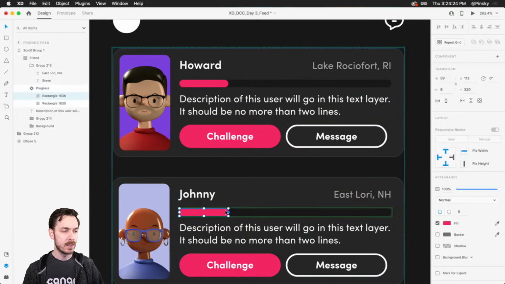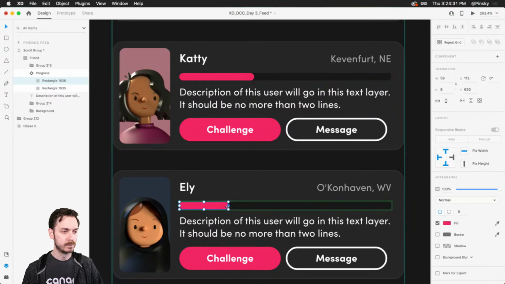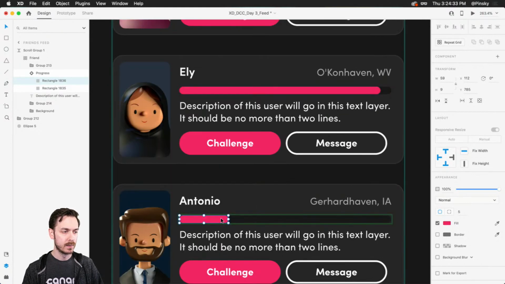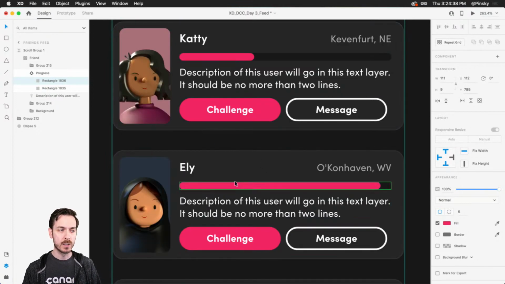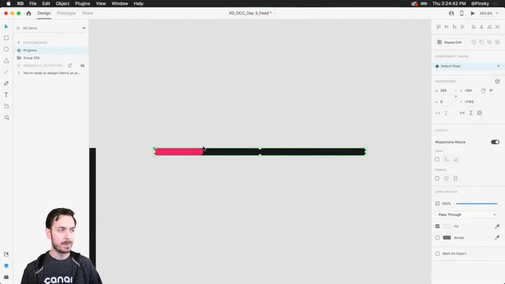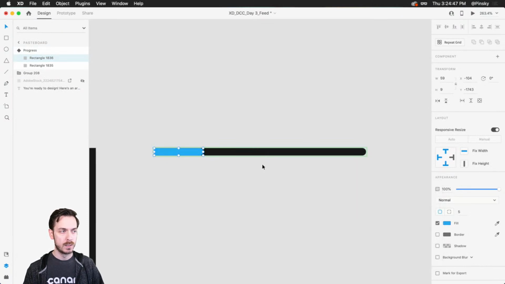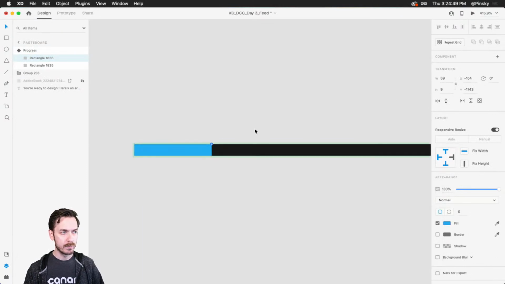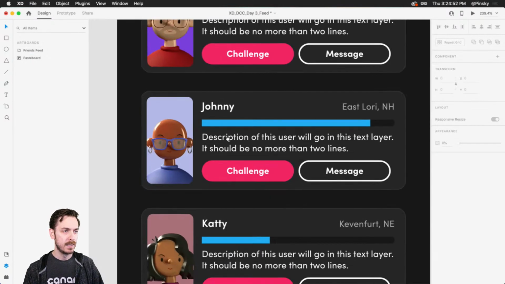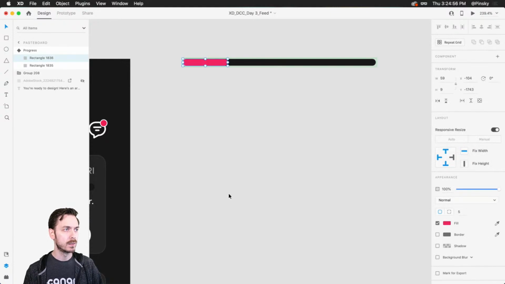But now I can dive in here and make an override to this particular component, and it will not override it anywhere else. So I can make this one a little bit different, this one a bit different. And if you do need to change the styling of this particular progress bar, you can right click on any of them, edit main component, it's gonna pop it over here, and you can make changes. So if I wanna change this to blue, for example, maybe I don't want the rounded corners for whatever reason, right? And you're gonna notice it pushes those changes. But you know what? I like those rounded corners. I like the pink.